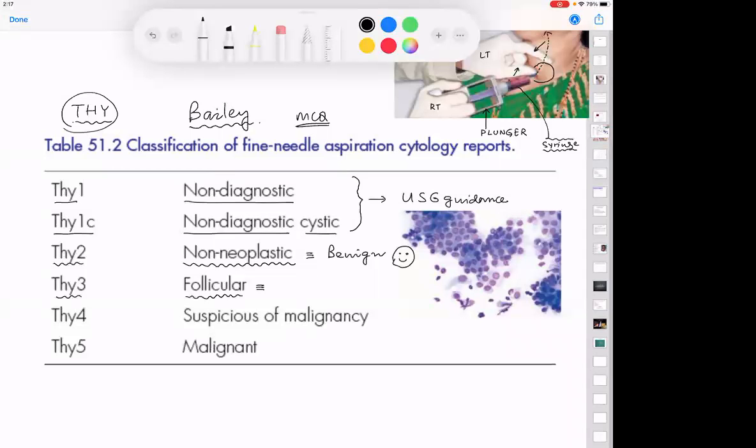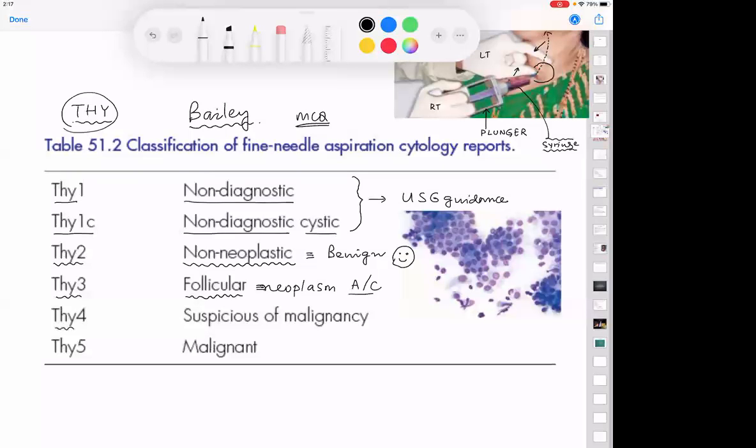What is your opinion, sir? Follicular adenoma or carcinoma, can you distinguish? We cannot differentiate. We tell you it is a follicular neoplasm. Is it adenoma or carcinoma? What is your opinion? It cannot be diagnosed. We cannot diagnose. Very good.